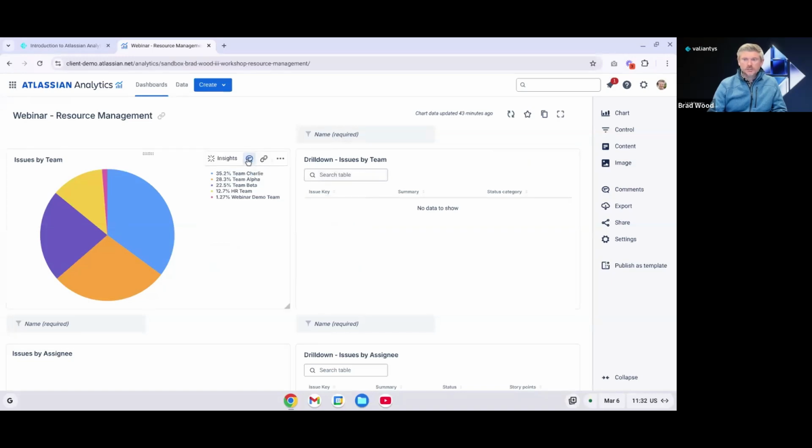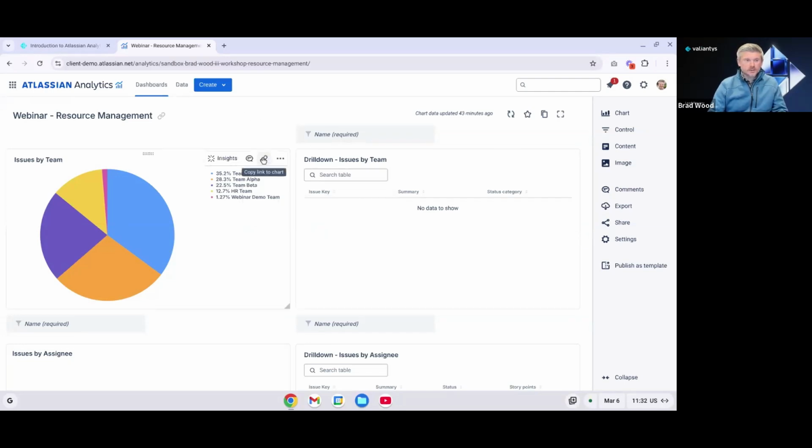I can comment on this chart by simply clicking this speech bubble and adding my comment here. And then I would click comment. And now we can see that there's a comment here. And you can use this like inline comments, if you've used this in other software, collaborative document creation or something like that. You can use this as maybe a note to somebody like, I need you to update XYZ thing. And then once it's updated, you can click resolve. And I can edit or delete this comment directly from it as well. And if I click resolve, the comment goes away.